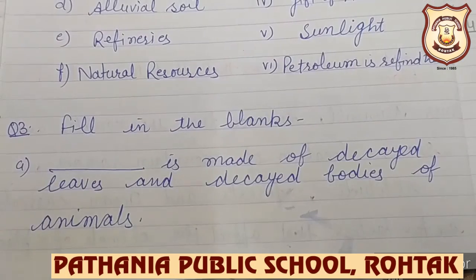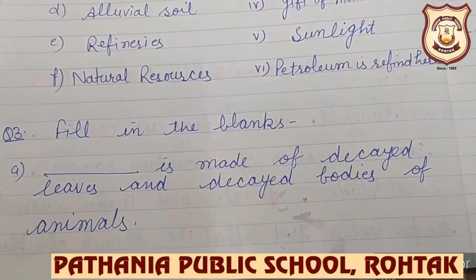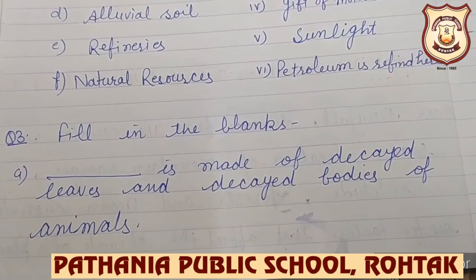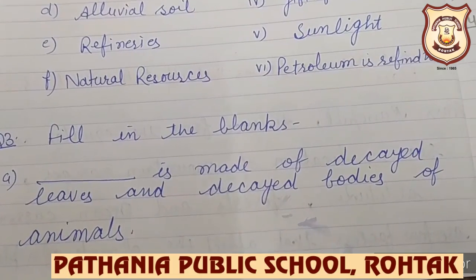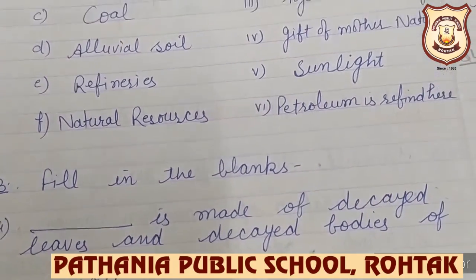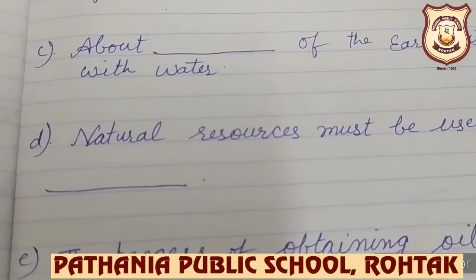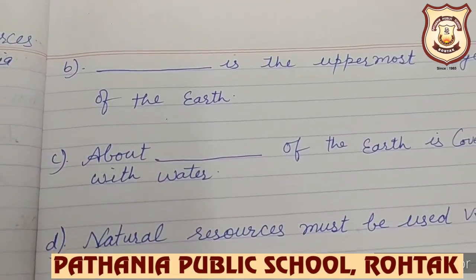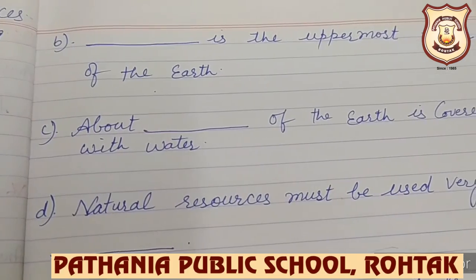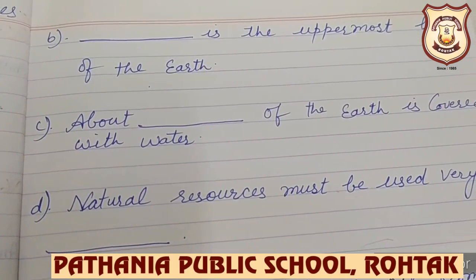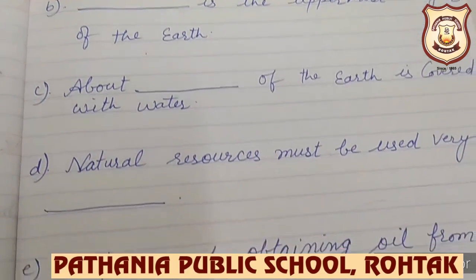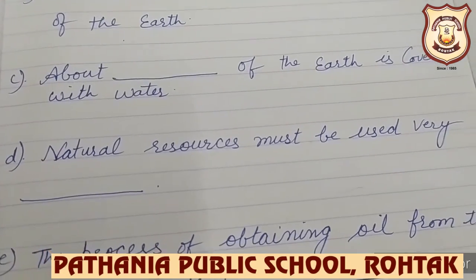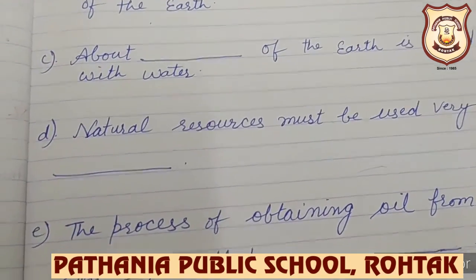Next question is fill in the blanks. The first one is, dash is made of decayed leaves and decayed bodies of animals. What is that? Next is, dash is the uppermost layer of the earth. About dash of the earth is covered with water. Natural resources must be used very dash.